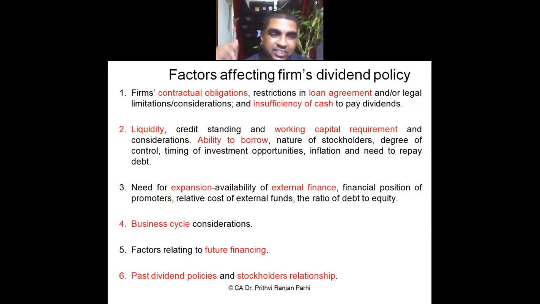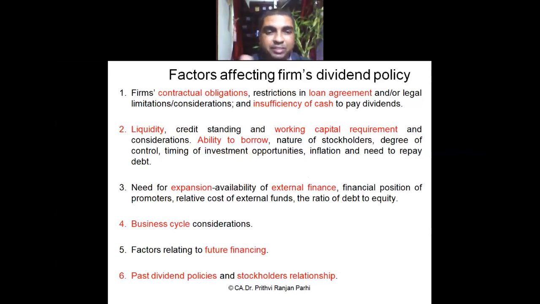Then the fifth factor is factors relating to future financing. What is the future financing plan of the firm? Whether the firm is capable of arranging finance in future will also affect dividend policy. If the firm is not capable, then it has to retain maximum funds and pay less dividend.